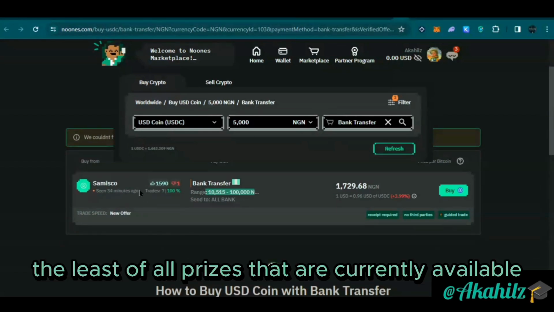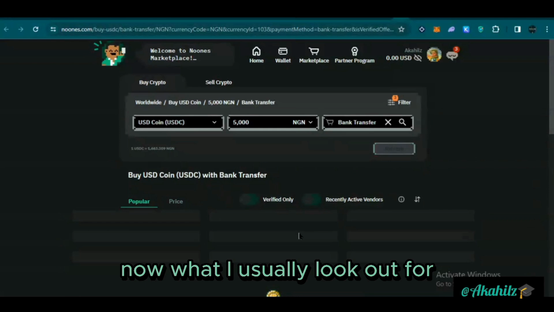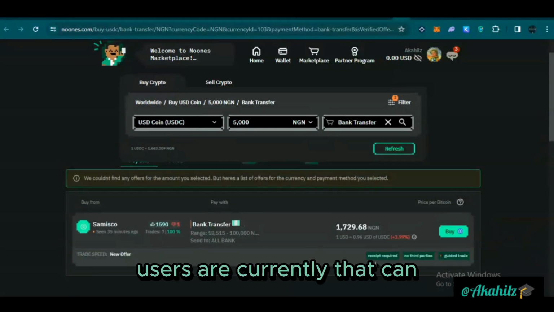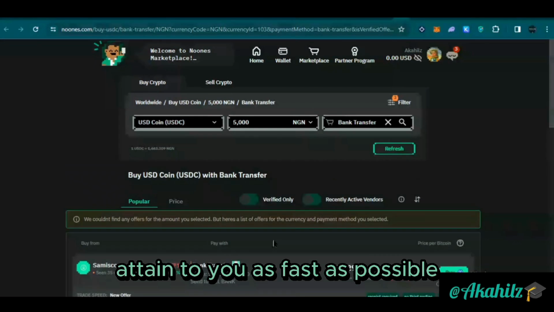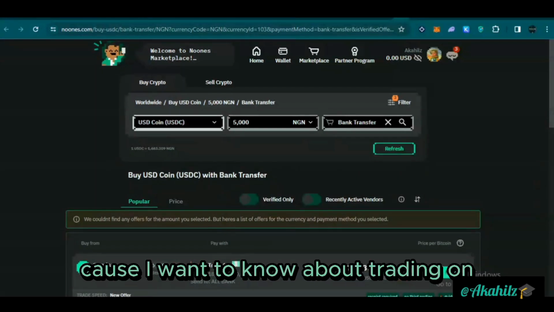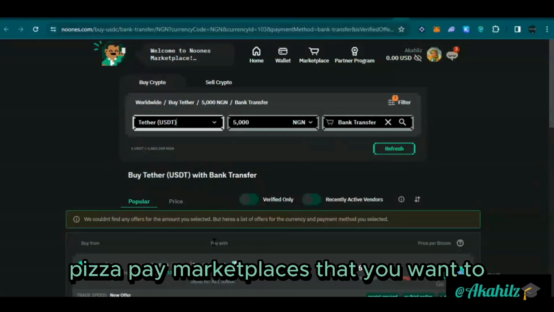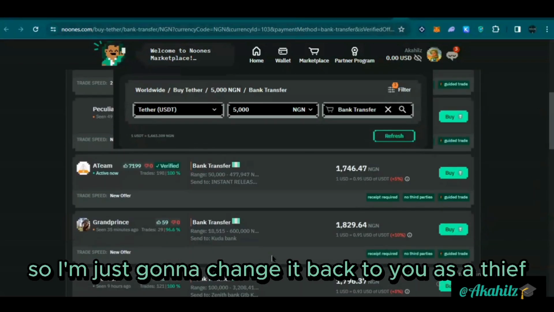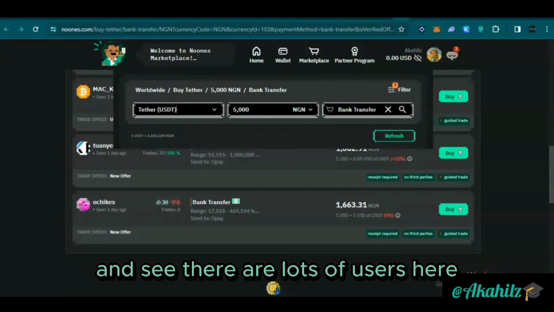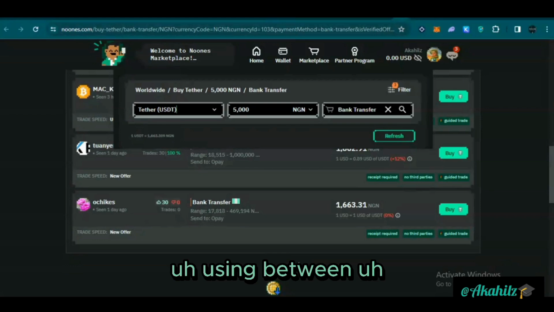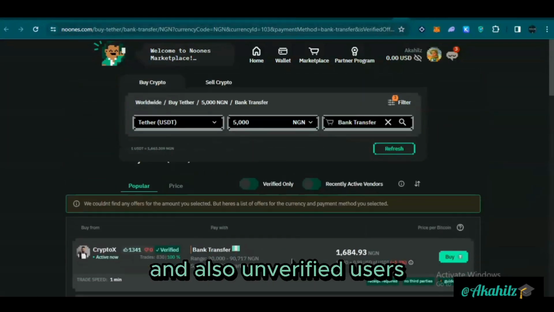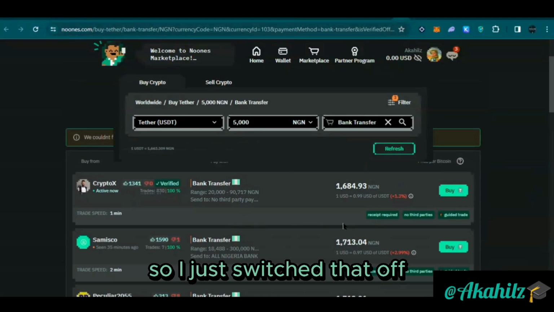that are currently available. Now what I usually look out for is users that are currently online, users that can attend to you as fast as possible, because one thing about trading on a P2P marketplace is that you want to trade as fast as possible. So I'm just going to change it back to USDT. You can see there are lots of users here. You can also switch between verified users and unverified users. So I just switched that off.